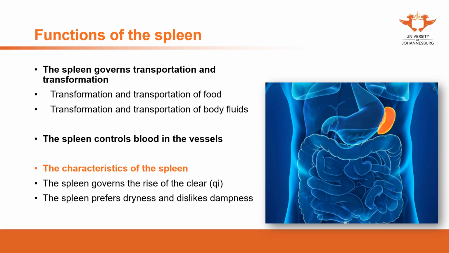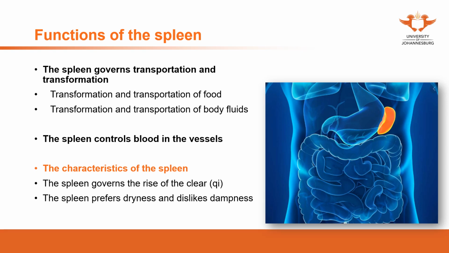The spleen governs the rise of the clear qi. If the spleen loses the function of governing the rise of clear qi, what will happen is that the clear qi will stay at the lower part of the body, which can cause diarrhea, loose stool.